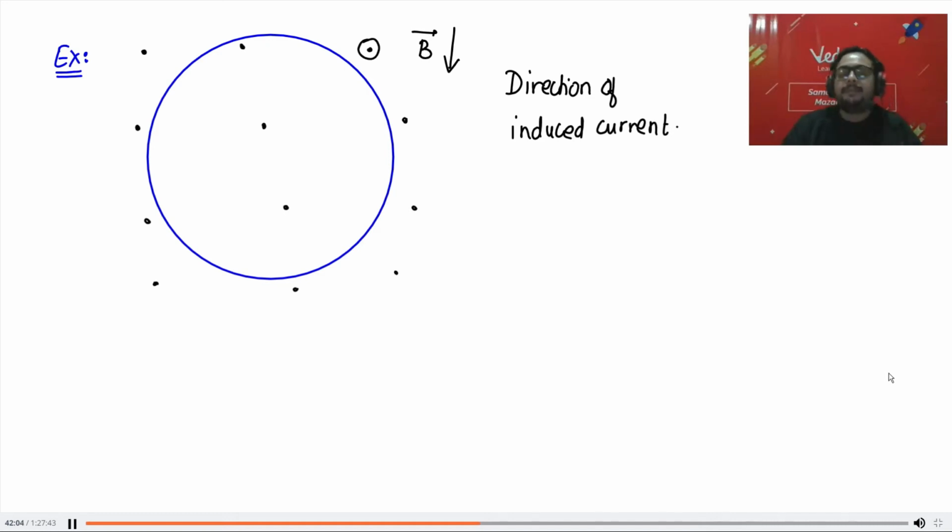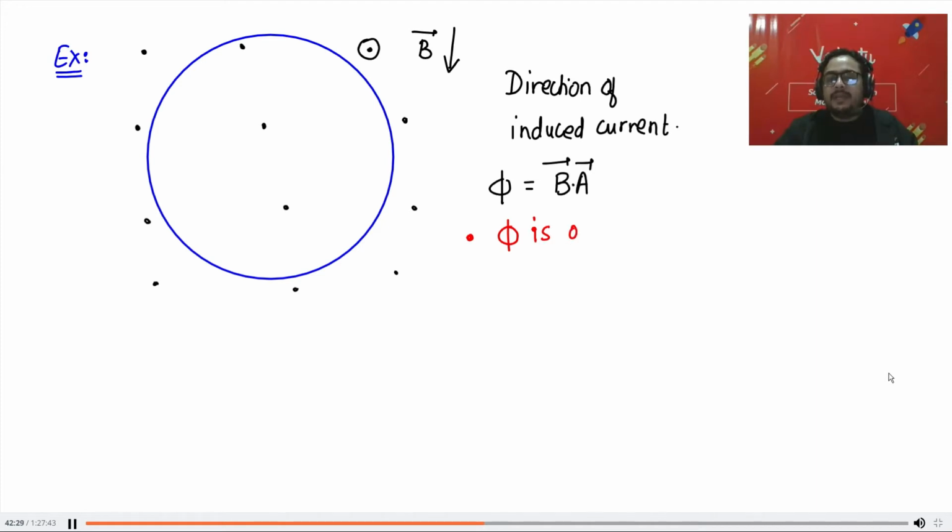Okay, so let us do it step by step. Many people have done it, great. First of all, I know flux is B dot A. Now, what is the direction of magnetic field? Please answer what I am asking you. Don't give me the direct answer. I just want you to tell me what is the direction of flux.